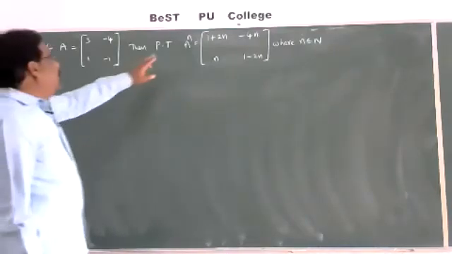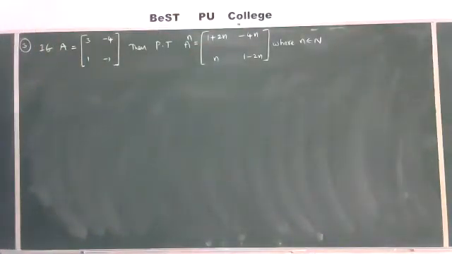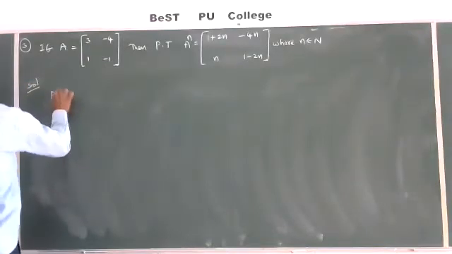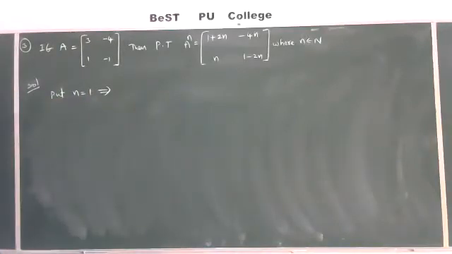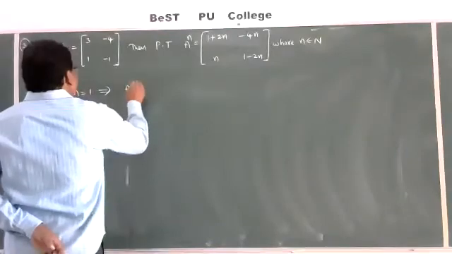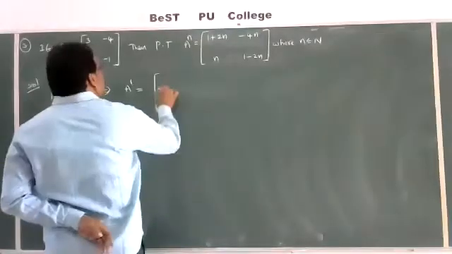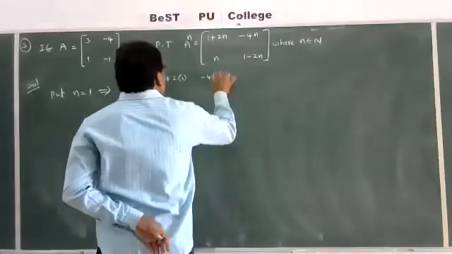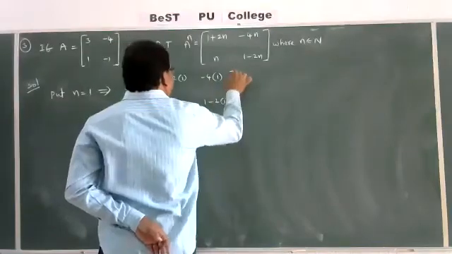What is the given statement here? A power n is equal to [1 + 2n, -4n; n, 1 - 2n]. Solution. Put n is equal to 1. A power 1 is equal to the matrix [1 + 2 into 1, -4 into 1; 1, 1 - 2 into 1].